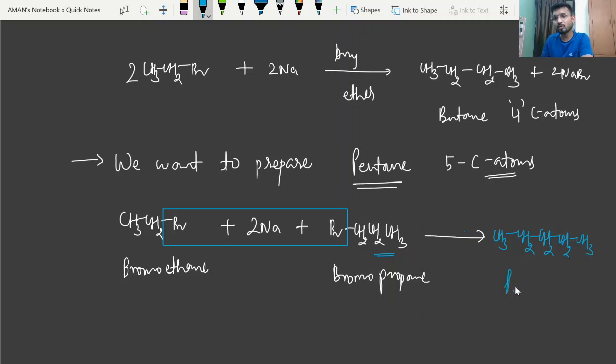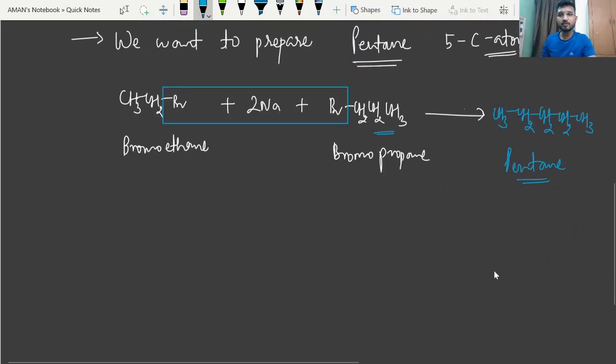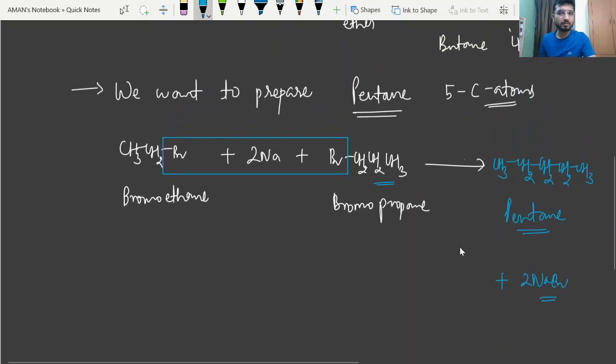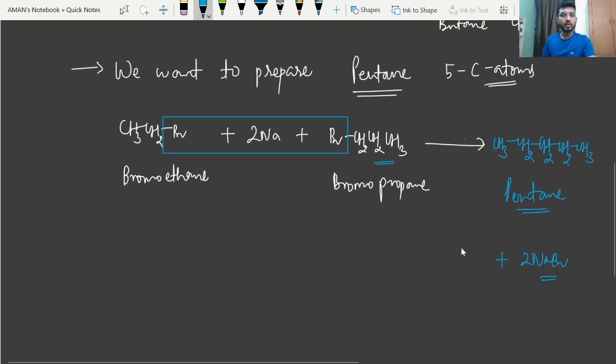So this will be our product, pentane, plus 2NaBr. This is the first possibility that we can take.